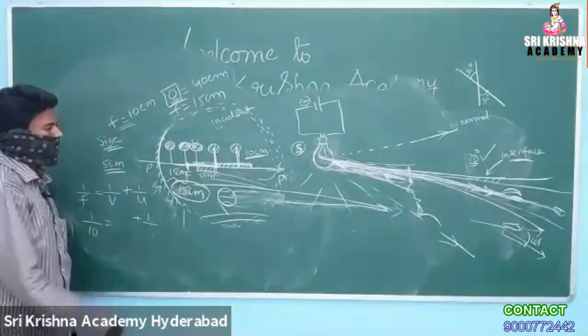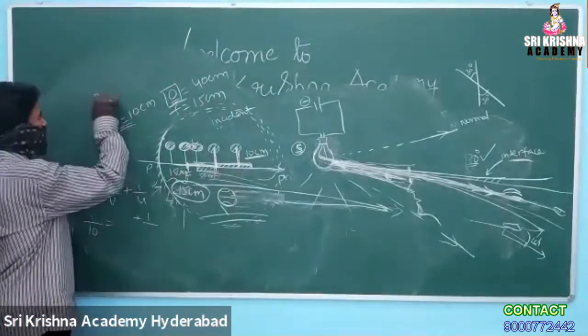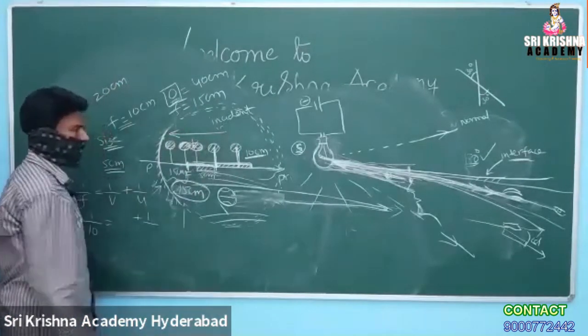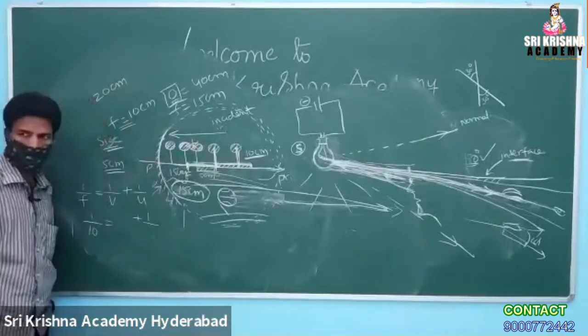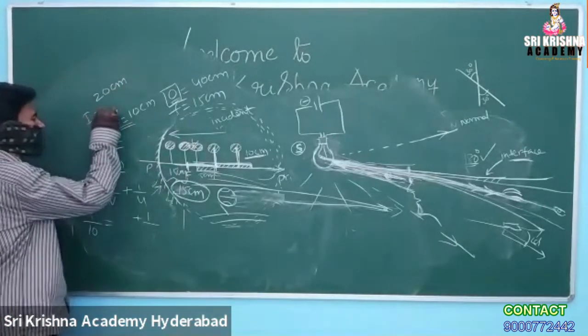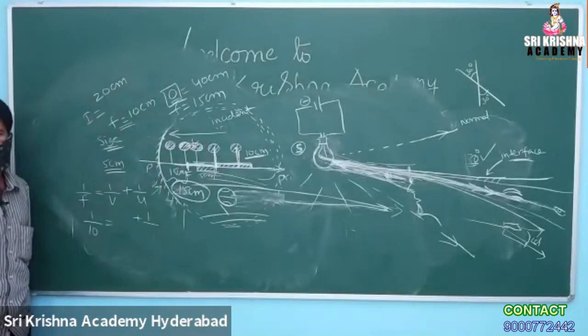If the object is moved by 20 centimeters towards the mirror, how much distance is the image going to be moved, and in which direction?